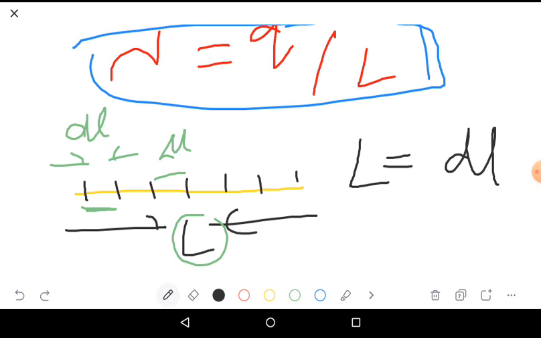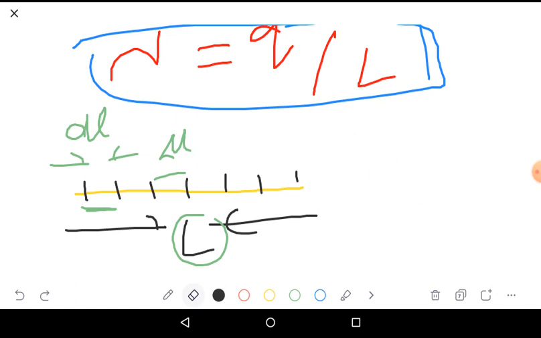So it should be integration. L equals integral dl here. So the L value is expressed in terms of dl.